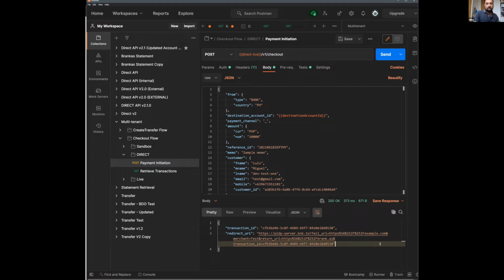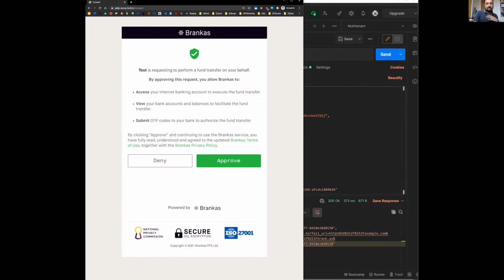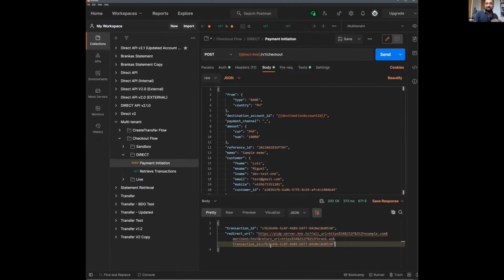So what is key here is that at no point do the funds land in our bank account at Brank.as. We're not a payment gateway like Stripe, Braintree, or Adyen. We don't intend on ever becoming as such. We're completely looking at our open banking rails. Our product has helped businesses in the region with a number of use cases. I'll give some examples.